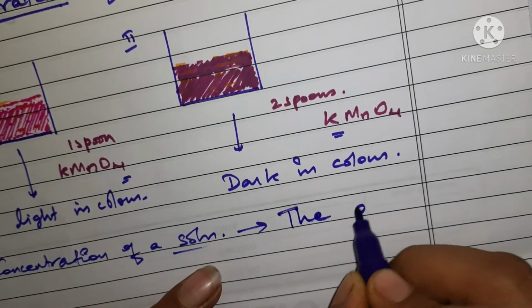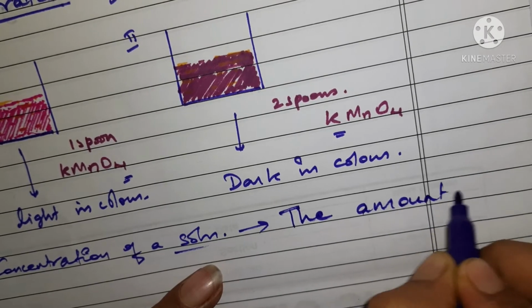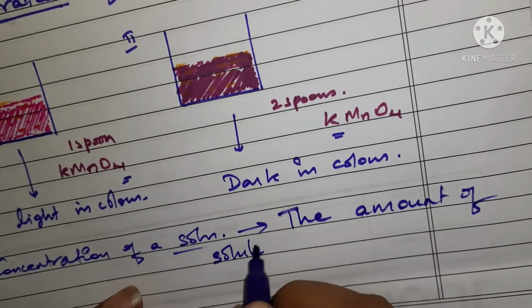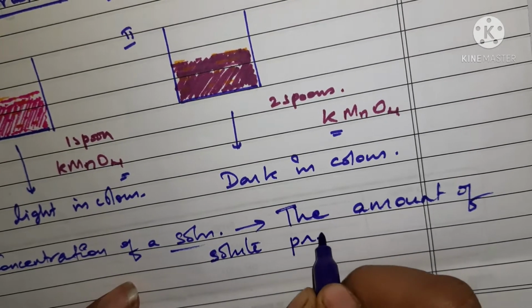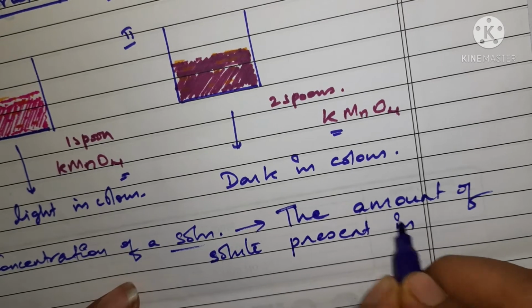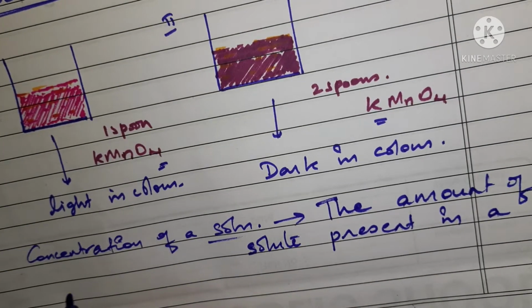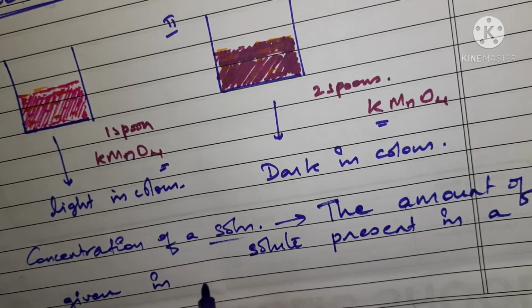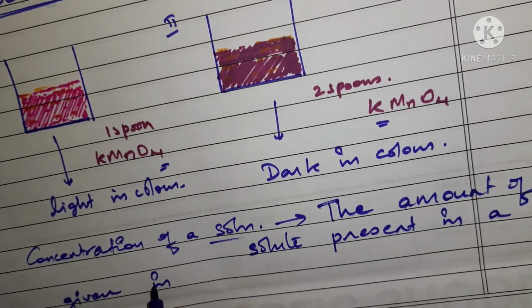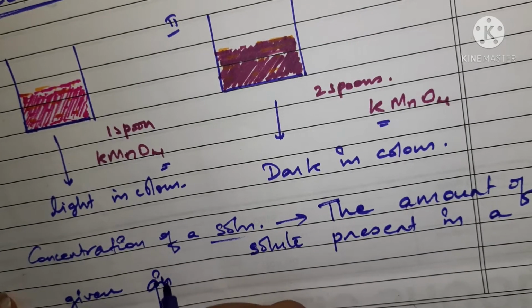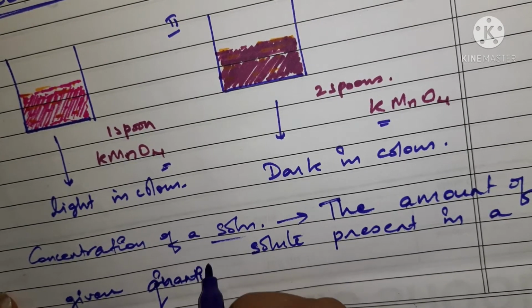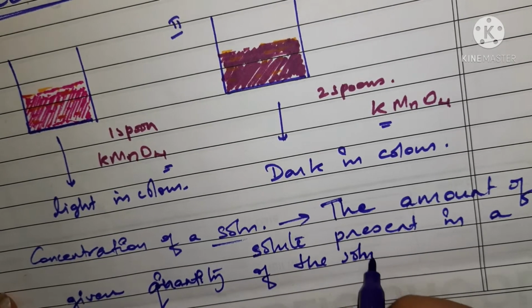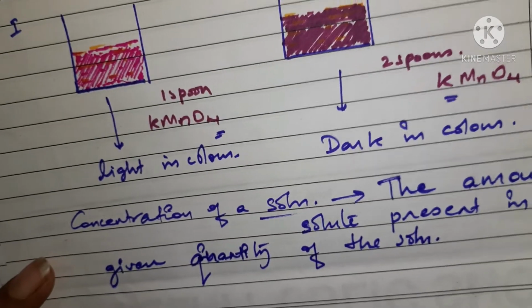The amount of solute present in a given quantity of the solution. Understood? This is known as